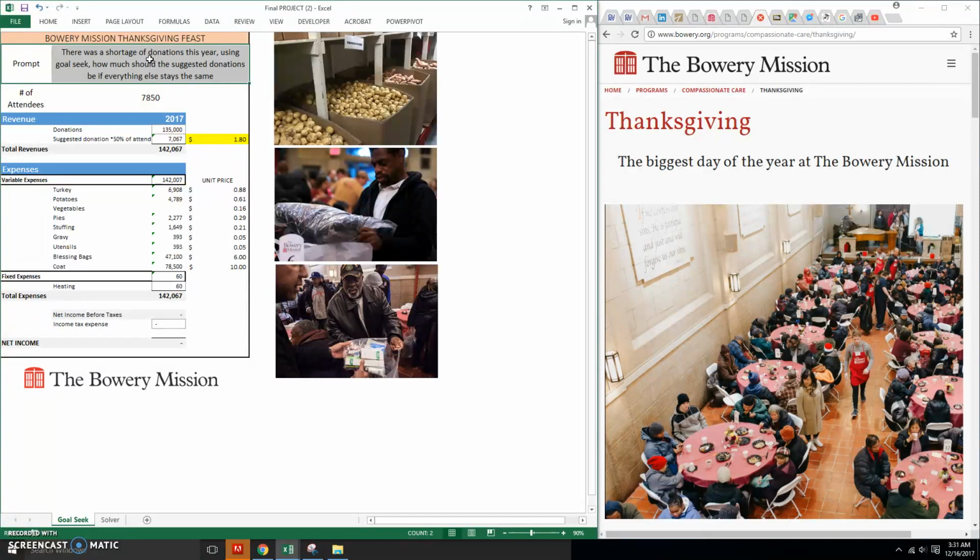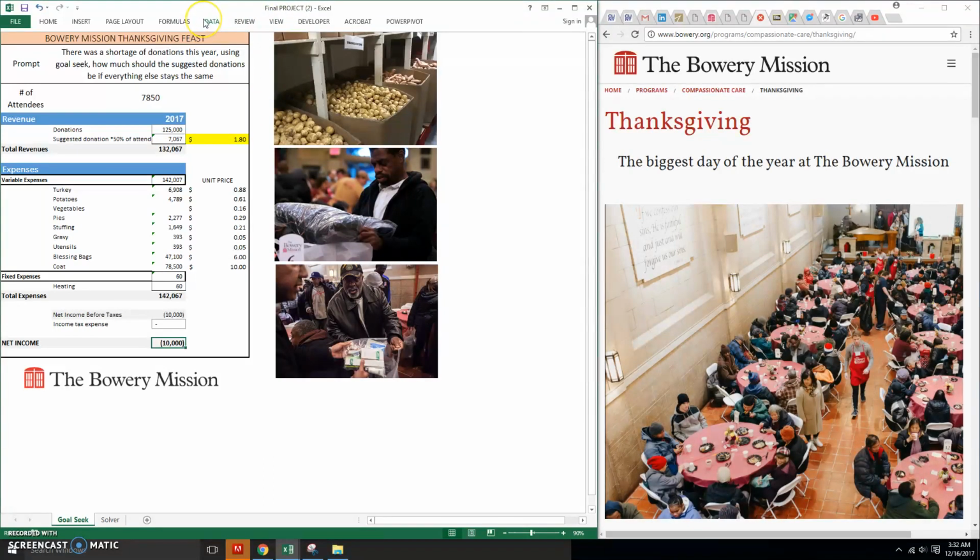So, the prompt that I gave myself for this was, hey, there is a shortage of donations this year. Using GoalSeek, how much should the suggested donation be if everything else stays the same? So, the donations currently are $135,000. But imagine if there wasn't that much money. What if there was only $125,000? How will that affect the suggested donation? Because as you can see, the net income is negative, and that is not very desirable. And if a way to offset this negative balance is to increase the suggested donation by a tiny bit, maybe that's something worth looking into.